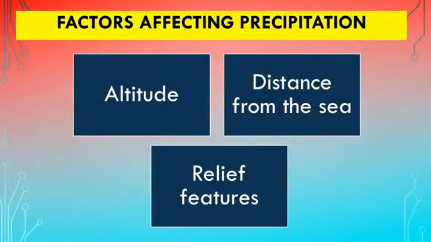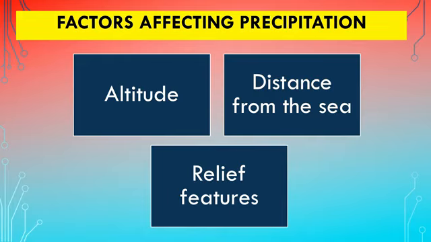There are three factors which affect the precipitation: the form and the quantity. These are the two aspects of precipitation which are affected by altitude, distance from the sea, and relief features. Altitude mainly affects the form of precipitation. The places which are at lower altitude, there mostly precipitation takes place in the form of rainfall, but at a higher altitude, sometimes the precipitation may take place in the form of snowfall. Distance from the sea affects the quantity of rainfall.